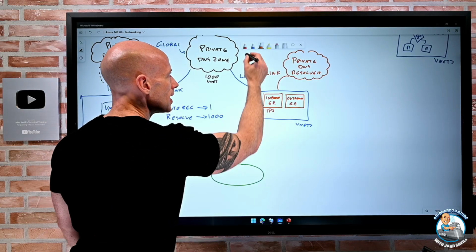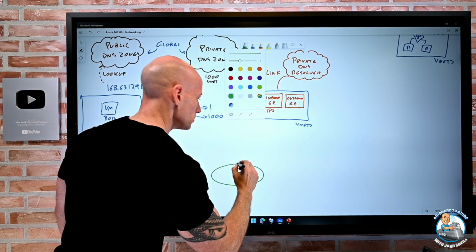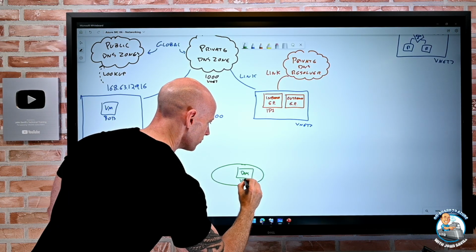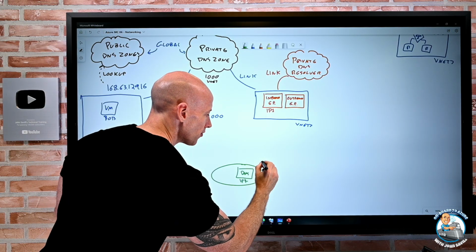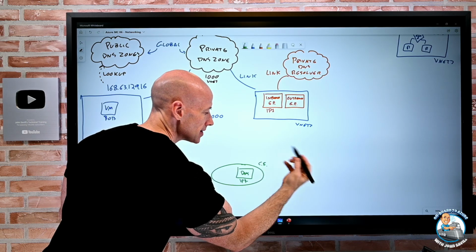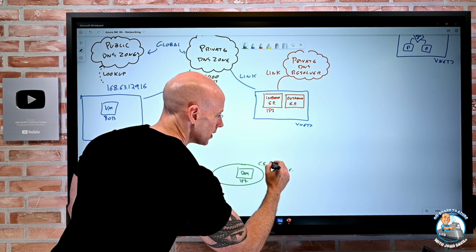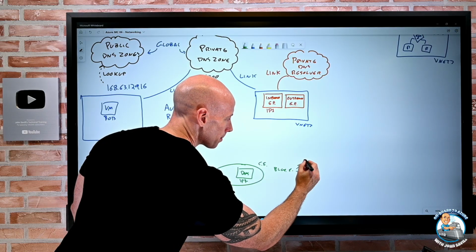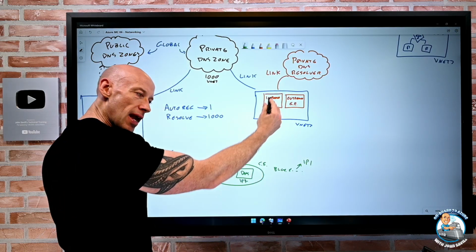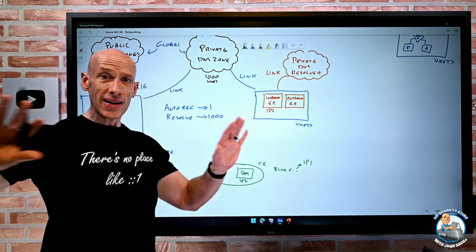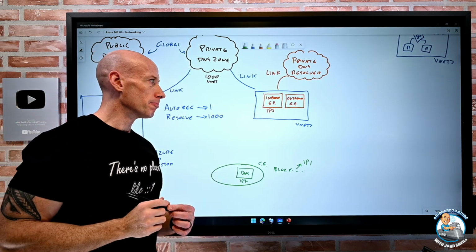So for my DNS on-prem, which has got an IP of 4, it could have a conditional forwarder that now says, hey, for blob.private, go to IP1. I've got site-to-site VPN or private link private peering. There's an IP path. It would now use it. Fantastic. That solved my problem.